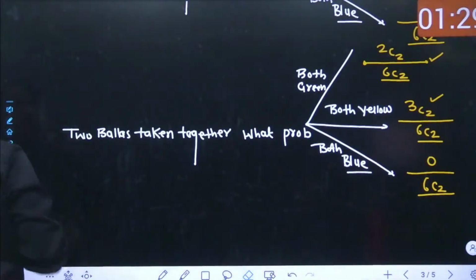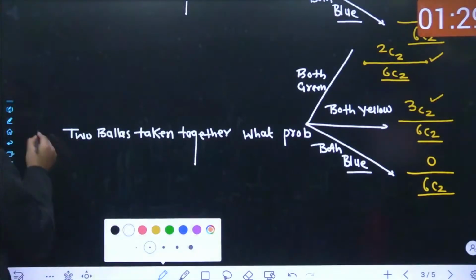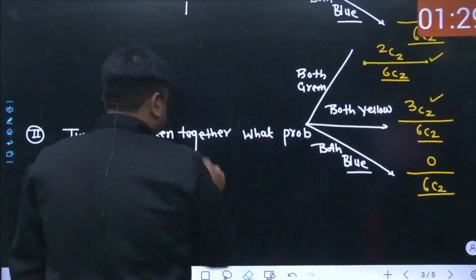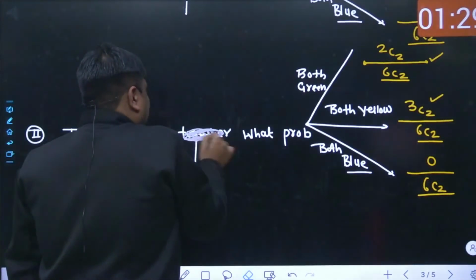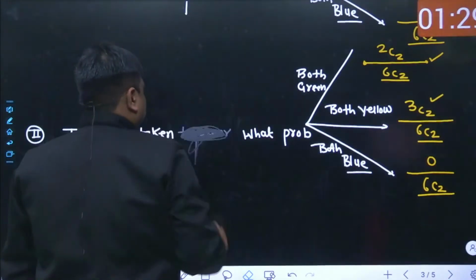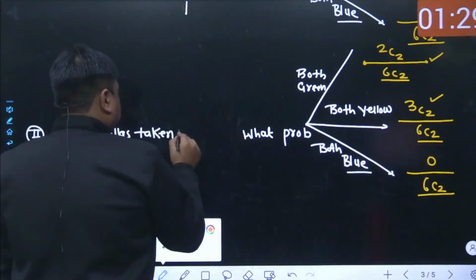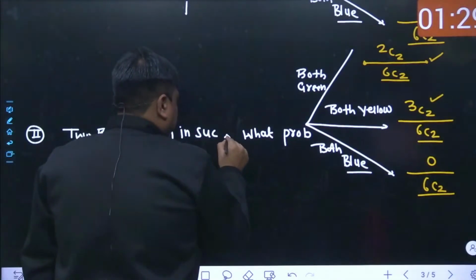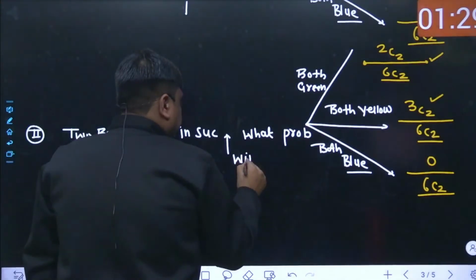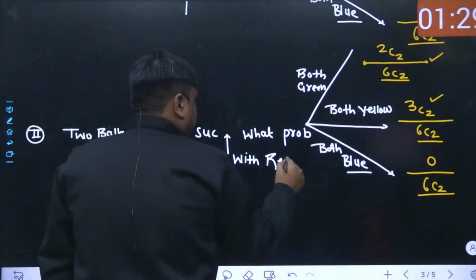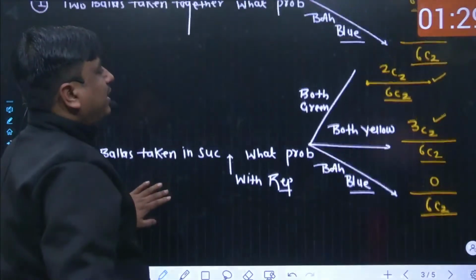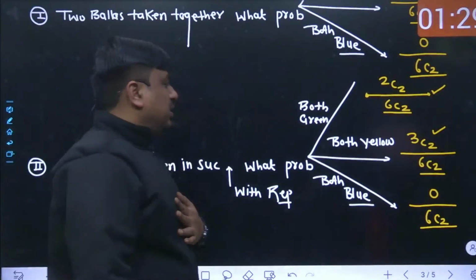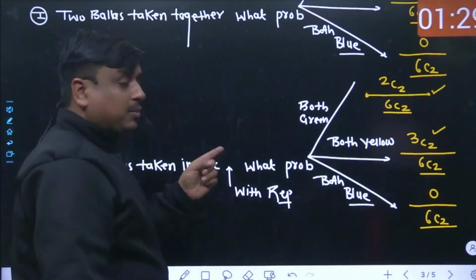Two balls are taken in succession with replacement. Then I have to find the probability that both of the balls are green, then both of the balls are yellow, and both of the balls are blue.